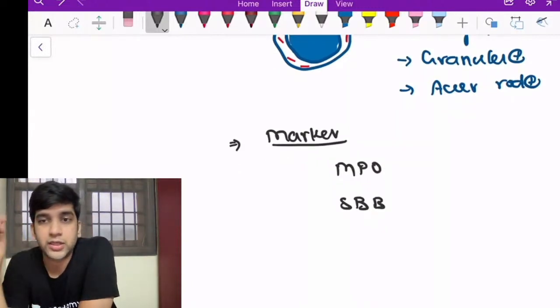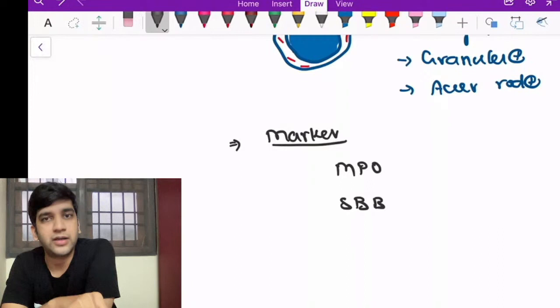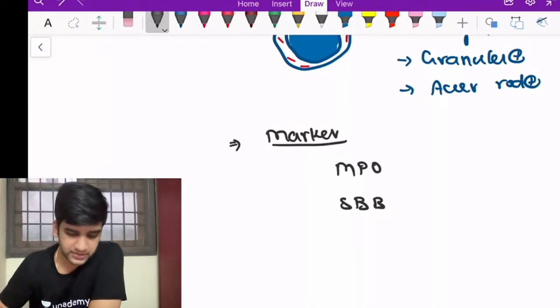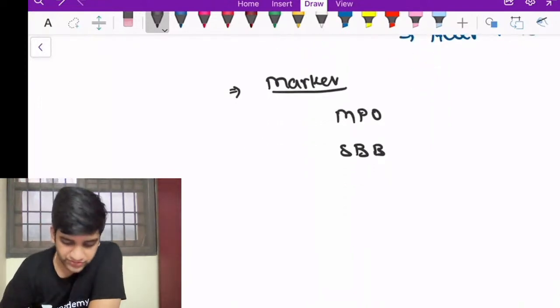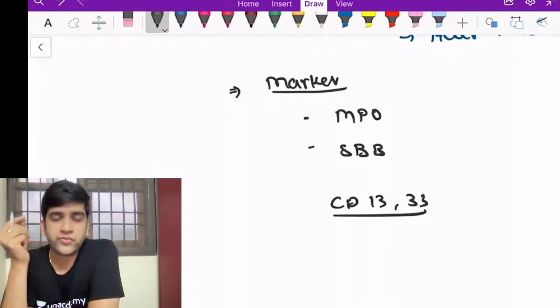Okay, Nishant, when you go to TNM staging, yes, M1 means metastasis, right? When I go with acute myeloid leukemias, the naming is totally different. So here we have subtypes from M1 to M7. Those are totally different, right? For a solid malignancy, yes, M1 means metastasis as per TNM classification. Okay. So now come back to this. I do have CD markers as well. CD13, CD33. Okay. Once there came a question: of MPO and SBB, which is better?